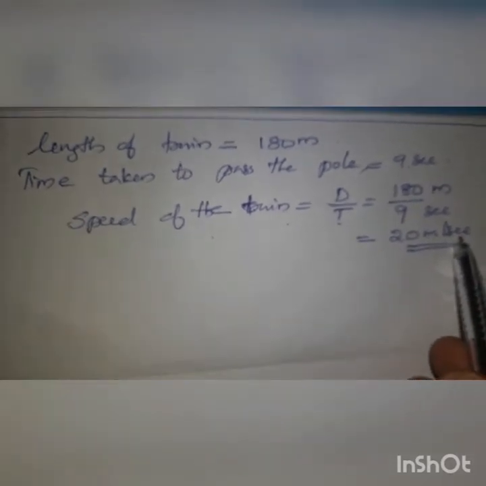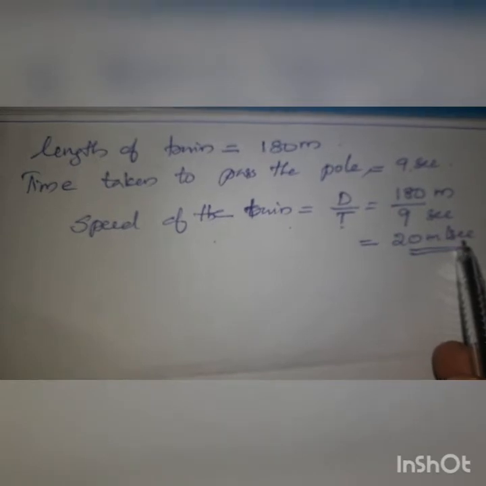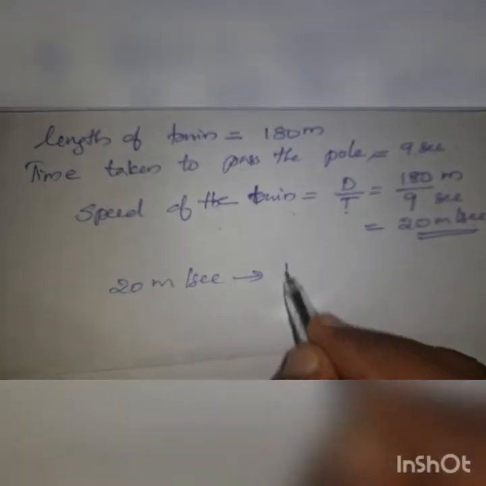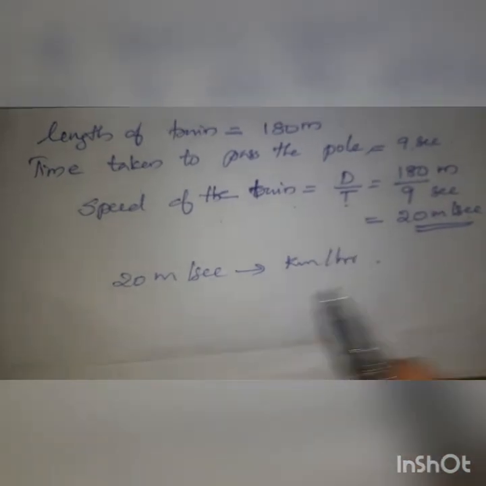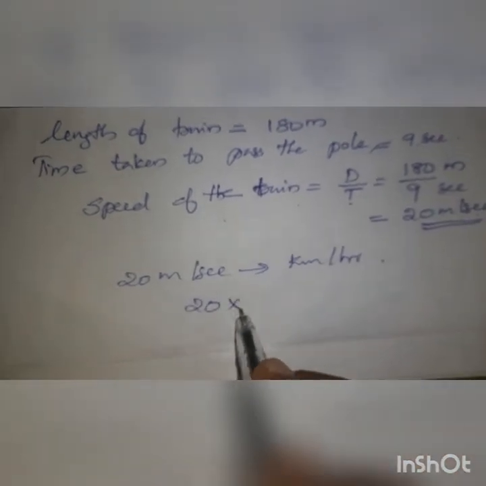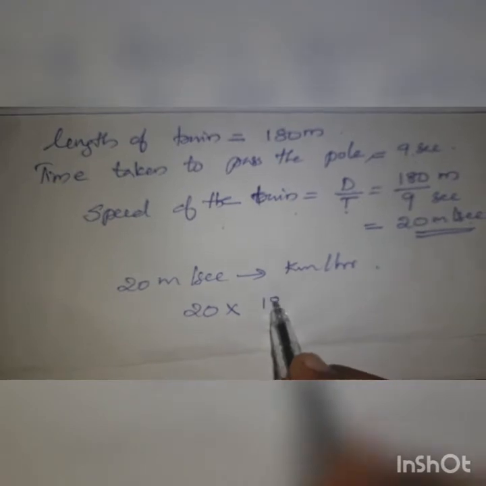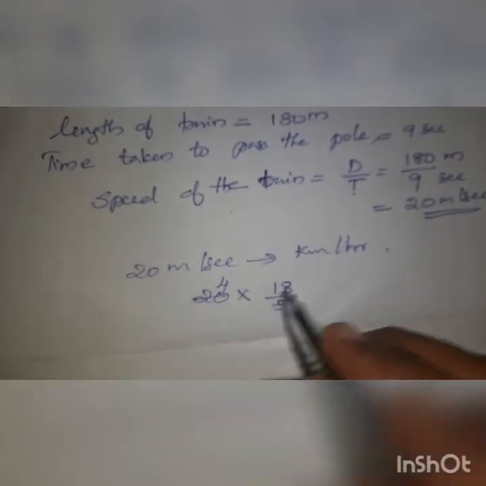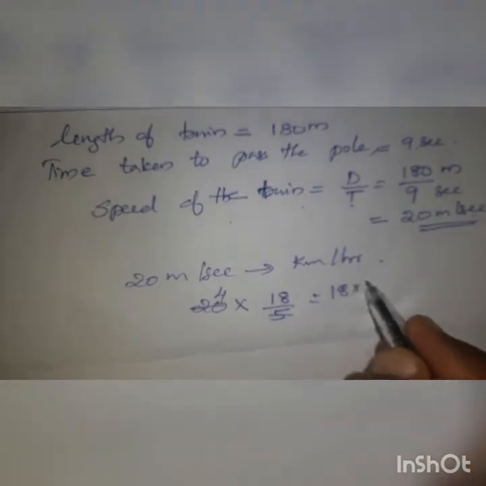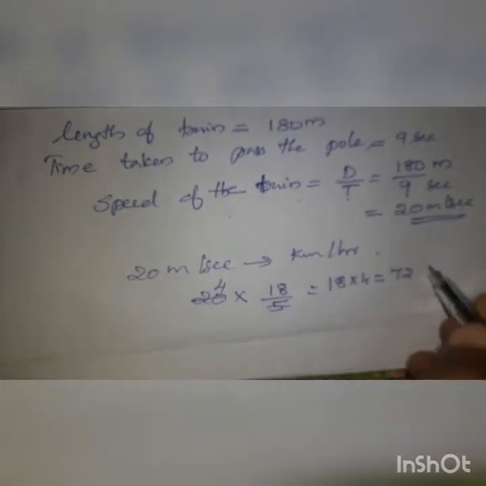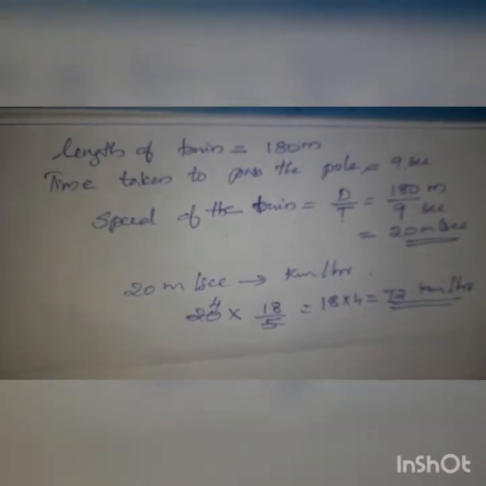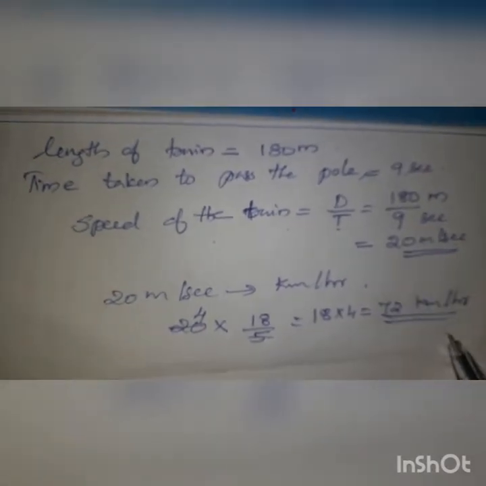The question asks you to convert it into kilometer per hour. What is the conversion? 20 into 18 by 5. So 4 times 18 is 72 kilometer per hour. So the speed of the train is 72 kilometer per hour.